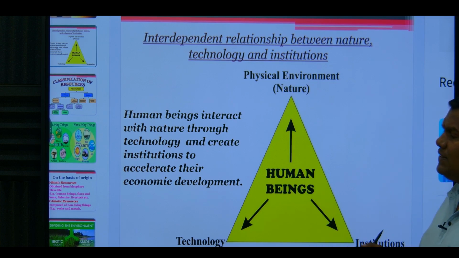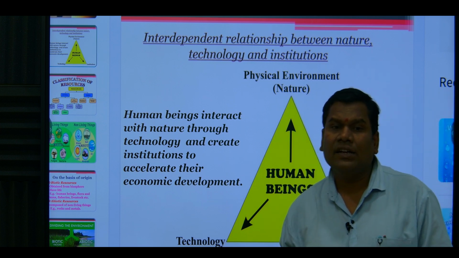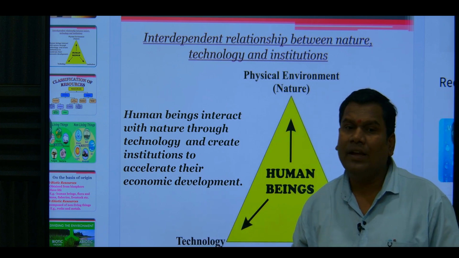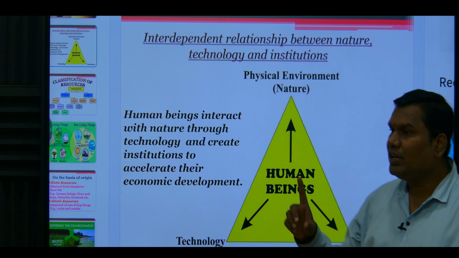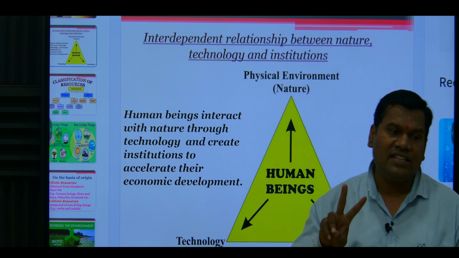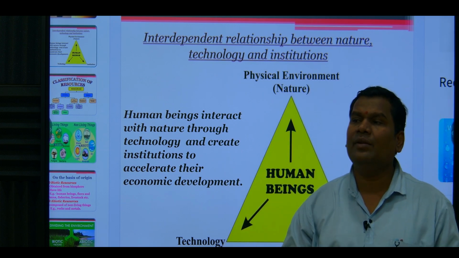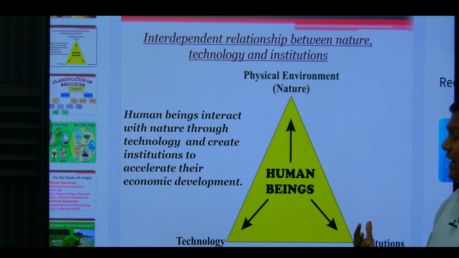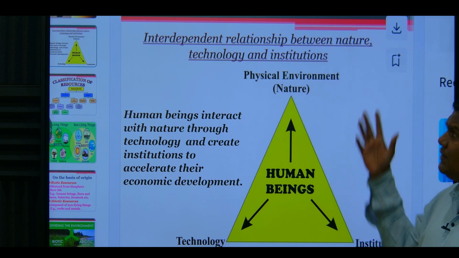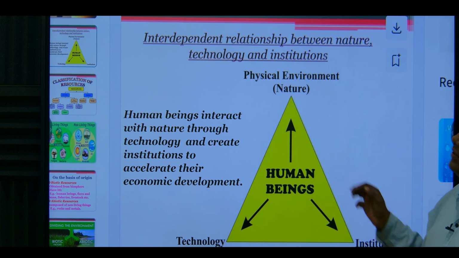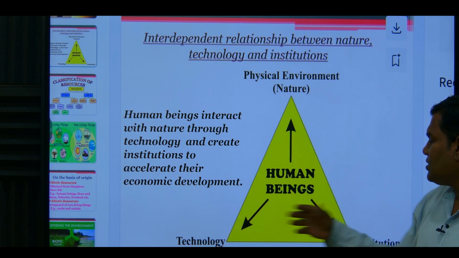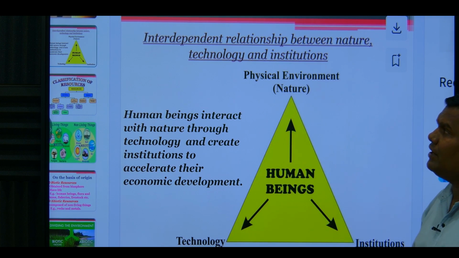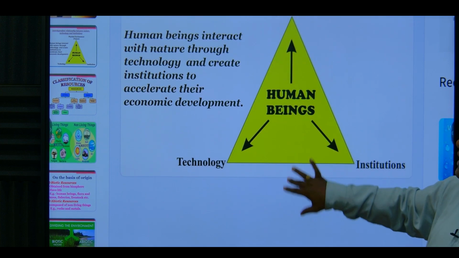And institution means what? The institution is nothing but the various government institutions, and there are also private institutions like companies, sugar factories, iron and steel factories, cement factories. There are more than 8 lakh factories and industries which help us for the development of the nation. So these are all interdependent. Nature, technology and institution are interdependent. They cannot survive without each other. Okay, so this is our second important point.